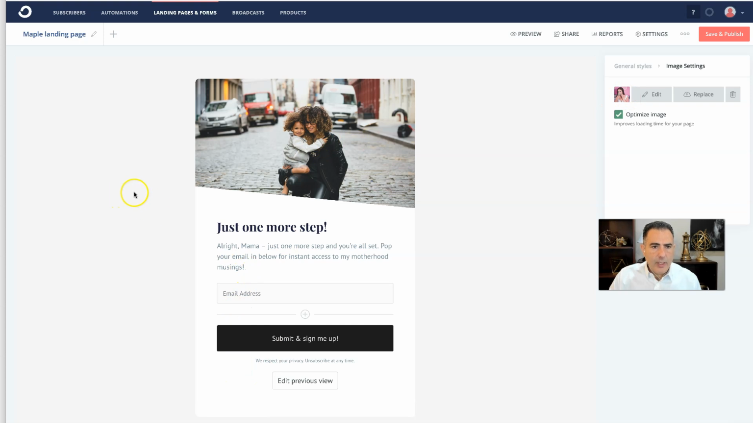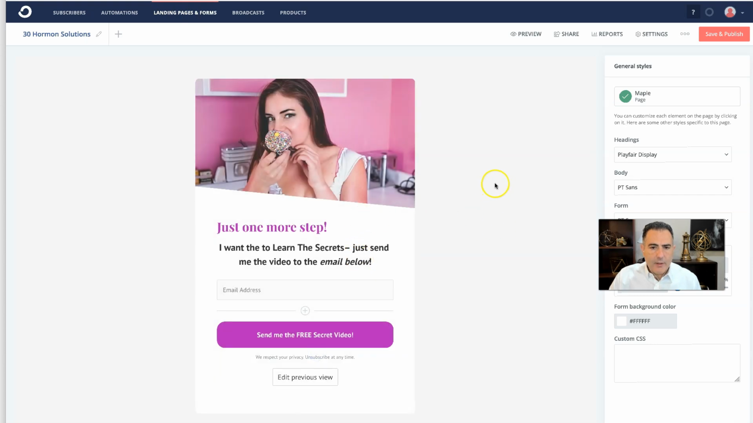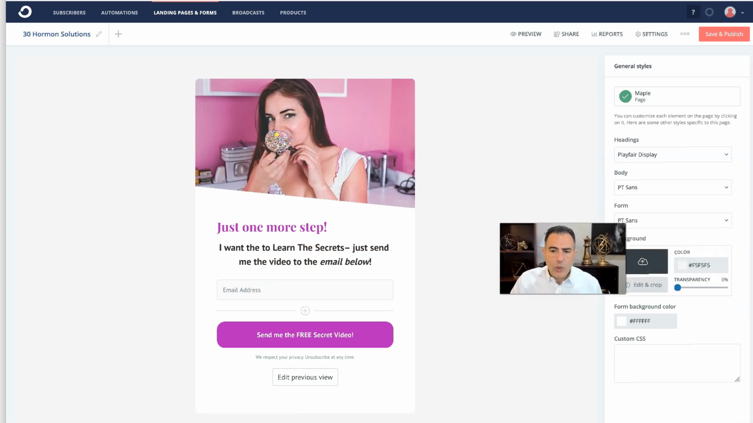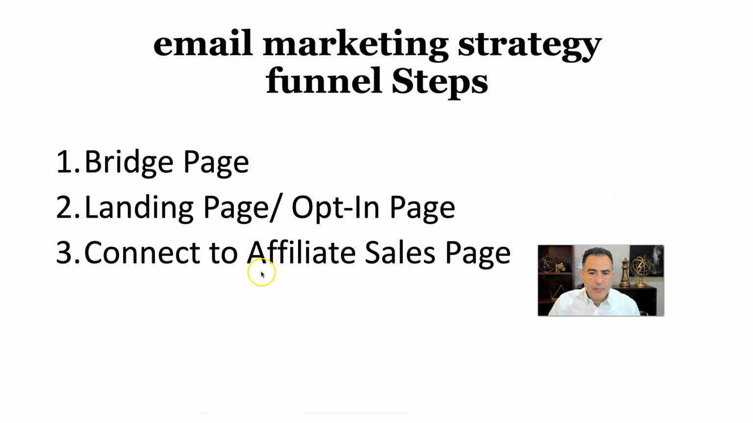Now this is the opt-in page. This is where people put in their email address. So this is important, and this is the opt-in page. They cannot do that in the bridge page. So what we're going to do is change that right here. Now this is the opt-in page that I have changed. I put in some information in here, and I put in the email address. Now they're going to ask you where you want to send this email address, which we're going to cover in the next step. Now the third step that we're going to talk about is how to connect to